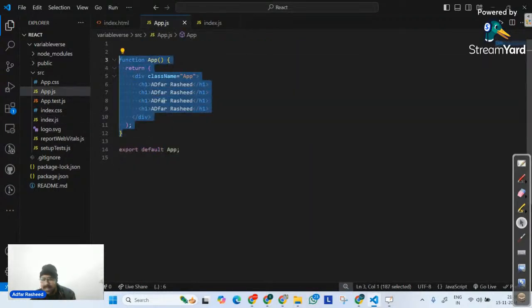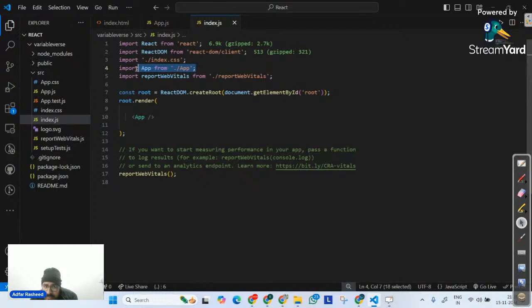So can I say that actually I am calling this particular function? It's a function. It must be invoked somewhere. And I am exporting it here. Now, since I am exporting it, I am importing it over here as well, and then using the same function call here, although in a different way. We do not call it with brackets. Although we can, but I am calling it in a different way because we have to understand the sixth property called JSX. But we can clearly understand the flow that's happening right now.